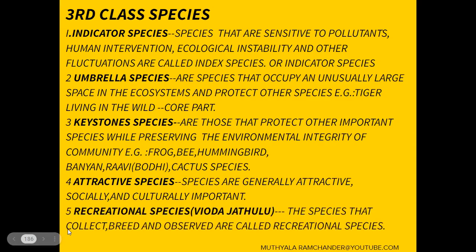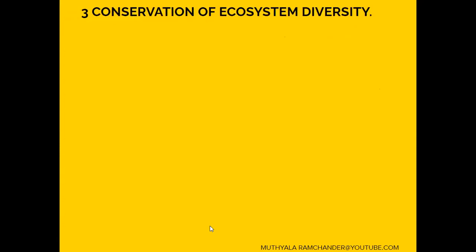And recreational species. Recreational species are also called Vinoda Jatala, enjoyment plants. The species that are collected, bred, and observed are called recreational species. They are relaxing species. They give relaxation to the ecosystem. These are important for the third class of species protection.